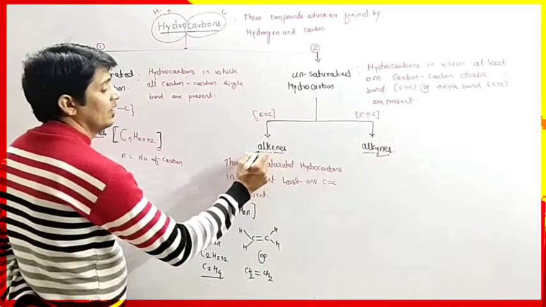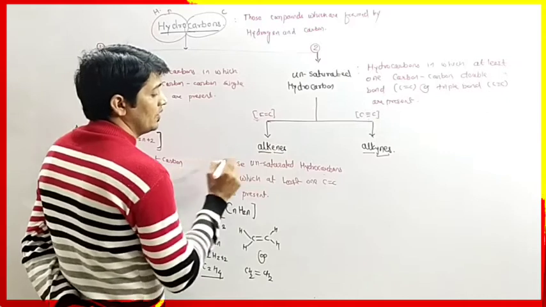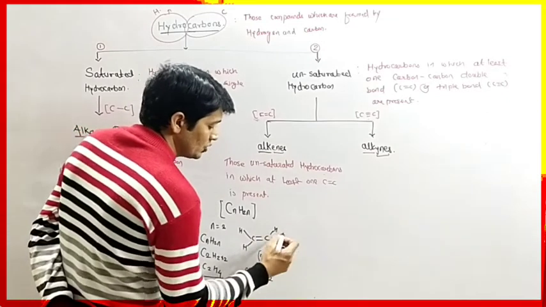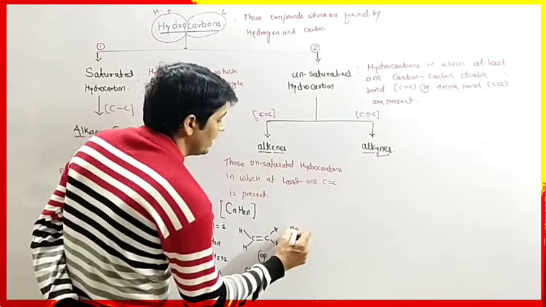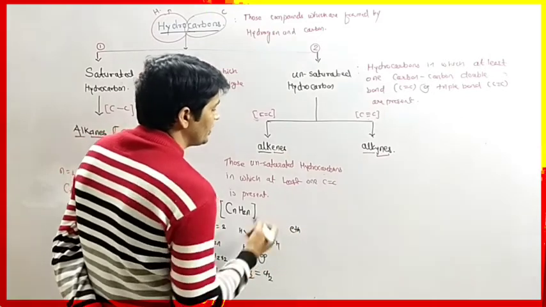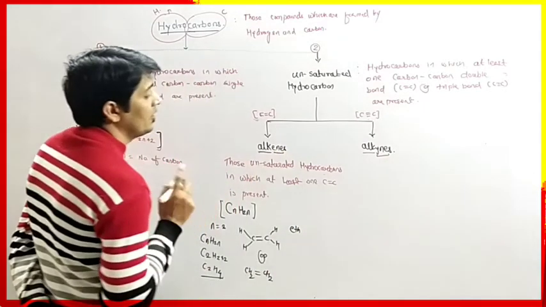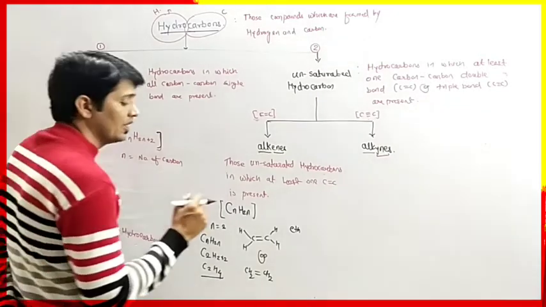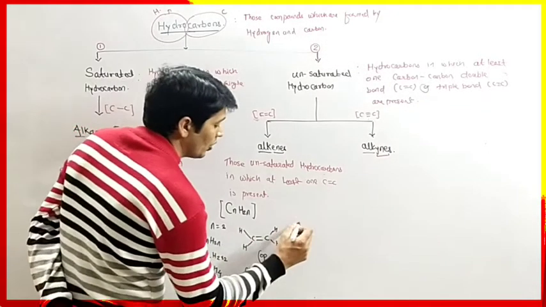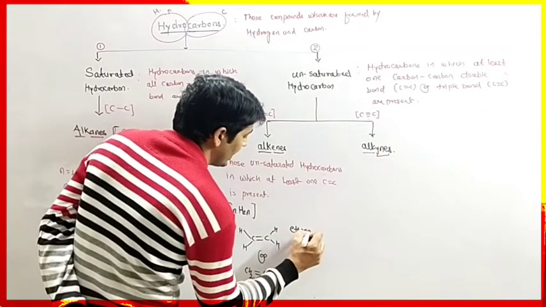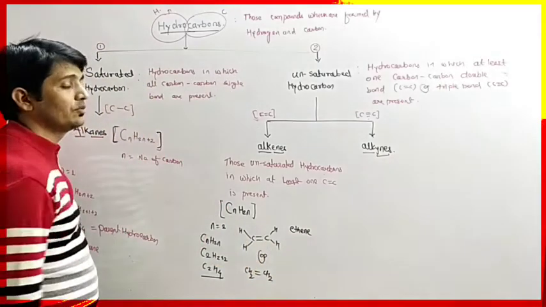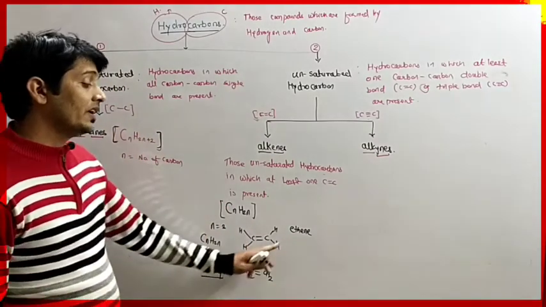See here, alk means number of carbon. So here number of carbon is 2, so for 2 carbon we are writing eth. And ene represents the carbon-carbon double bond. So we have carbon-carbon double bond, so here we have to write ene. So the name of this first alkene is ethene.